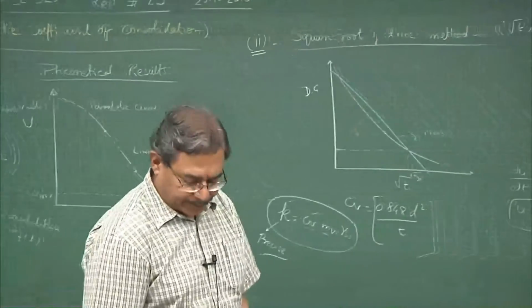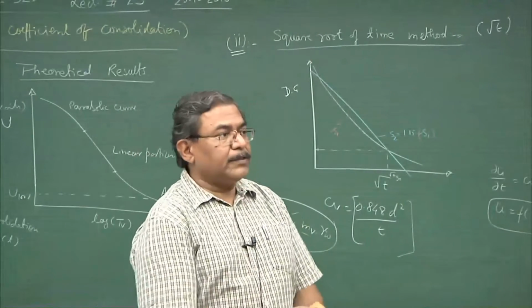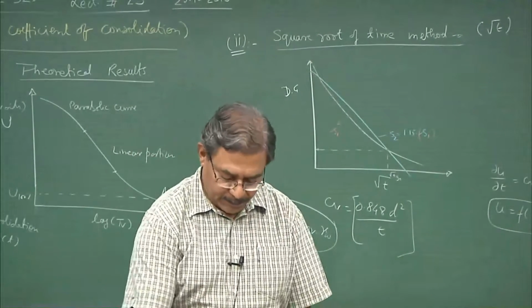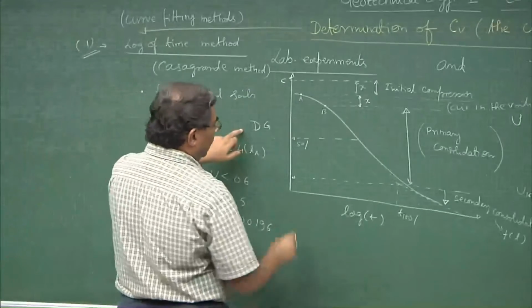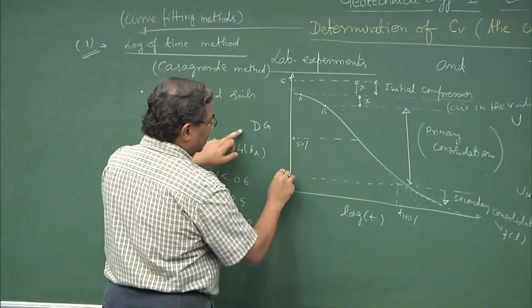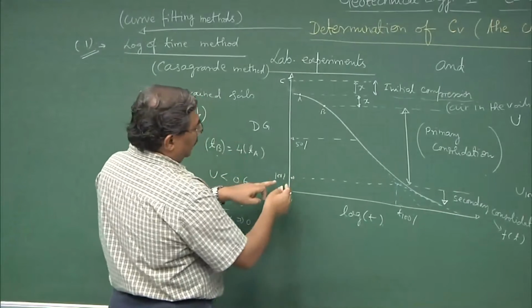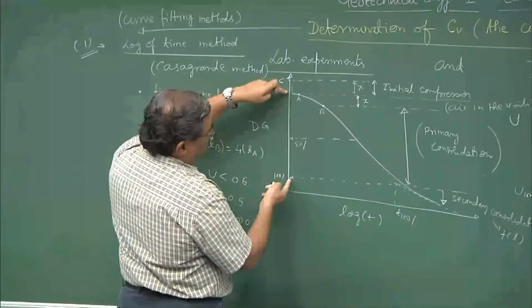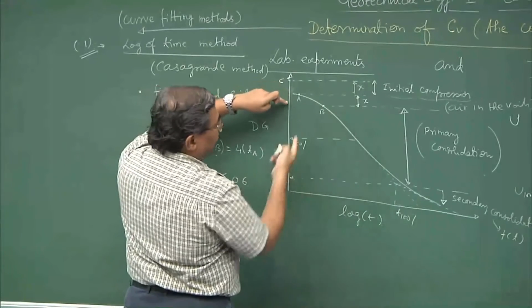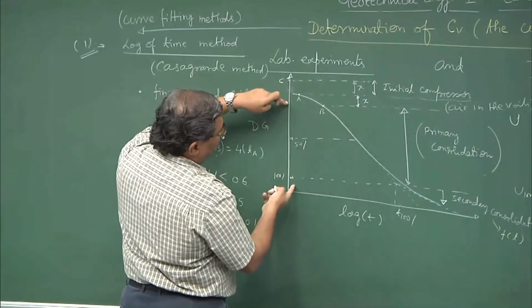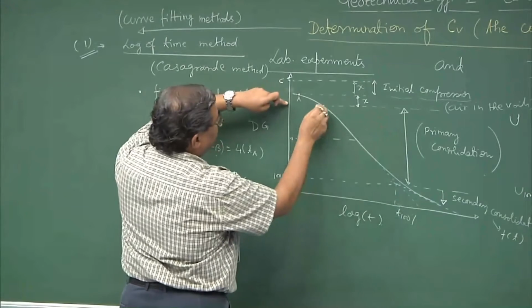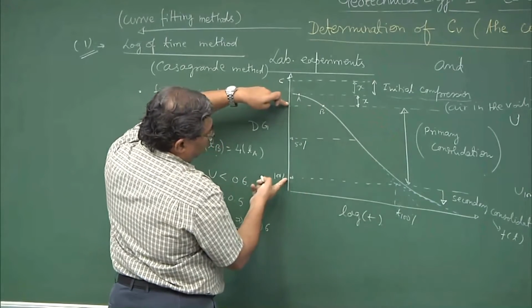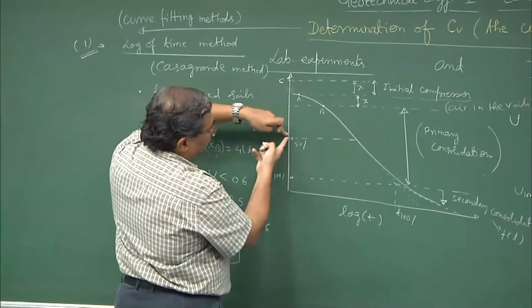Fine. Here this will be 100%. Interpolate. So, this is u equal to 0, linear interpolation, because at this point the primary consolidation starts. So, you have 100%, linearly interpolate, get 50%.